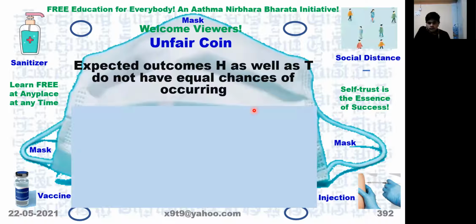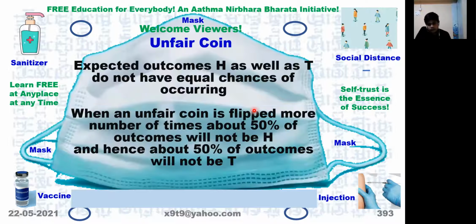So the expected outcomes, head as well as tail, do not have equal chances if the coin is an unfair coin. So when an unfair coin is flipped too many times, 50% may not be exactly equal in head and tail occurring in the number of experiments we have done.